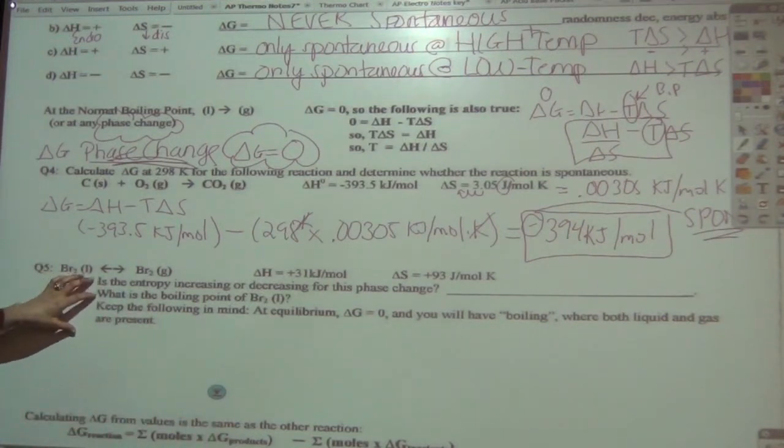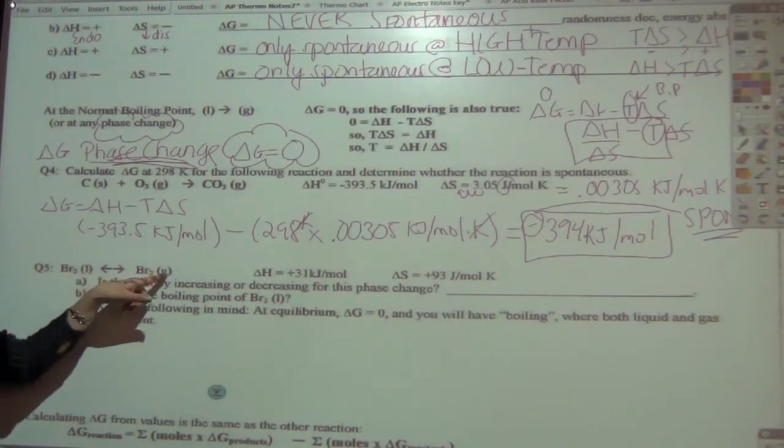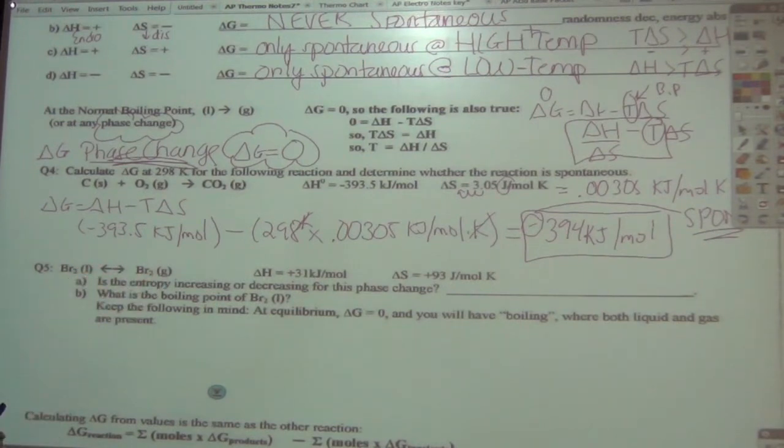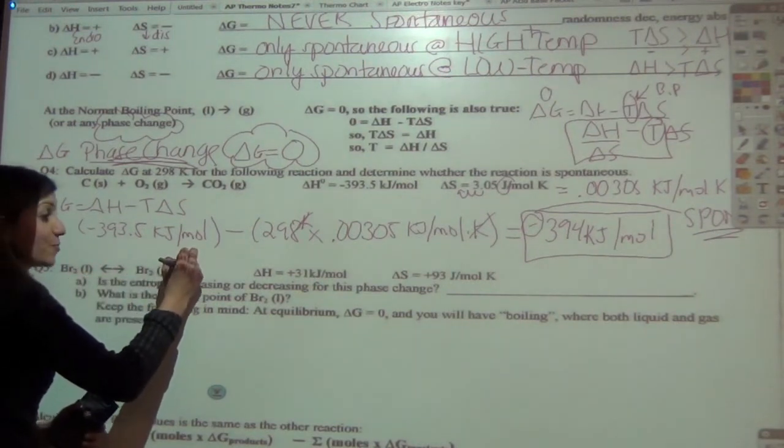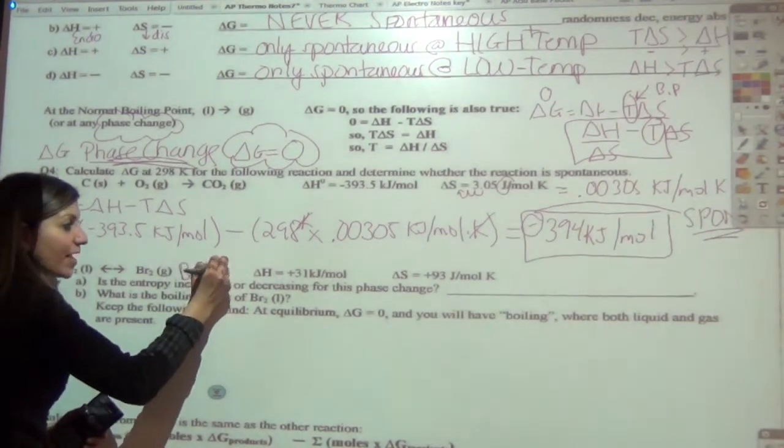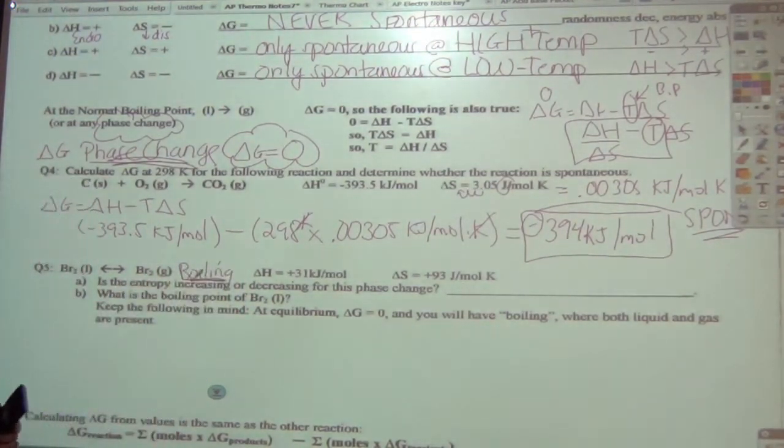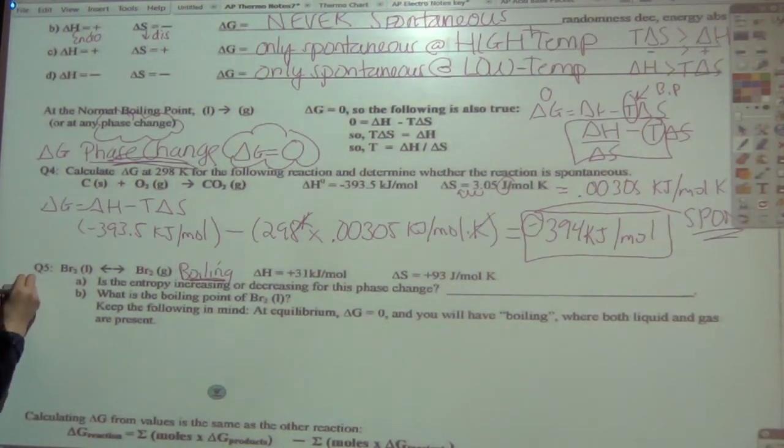Okay, so now let's try this next one. Bromine is going from a liquid to a gas, which means what's happening to bromine? It's boiling, it's vaporizing. And what's the big thing about that? Delta G is equal to 0. So just keeping that in mind, just in case they ask us a question about that. So the first question is, is entropy increasing or decreasing for this phase change?